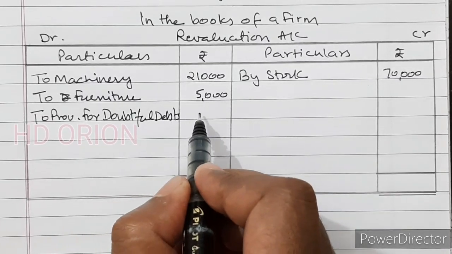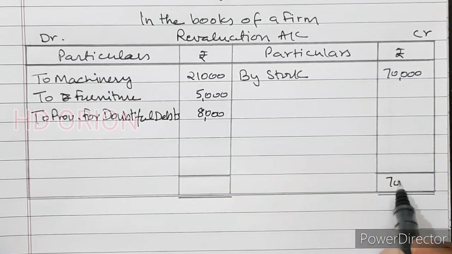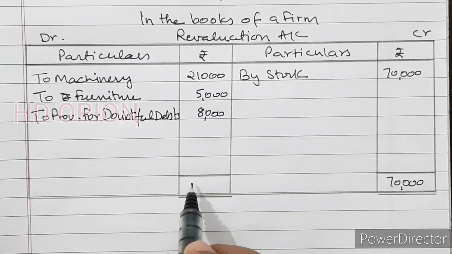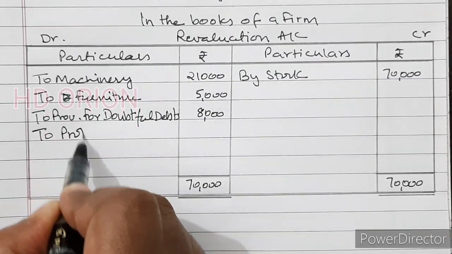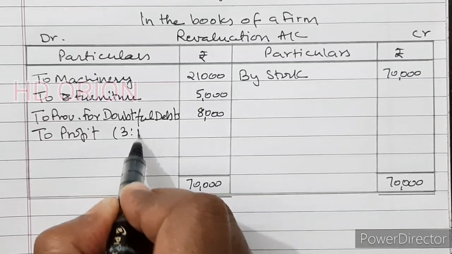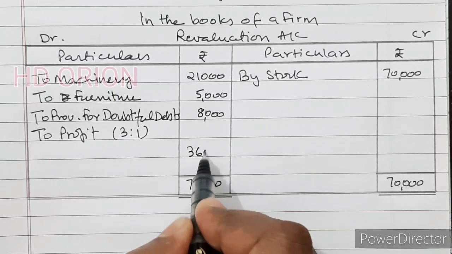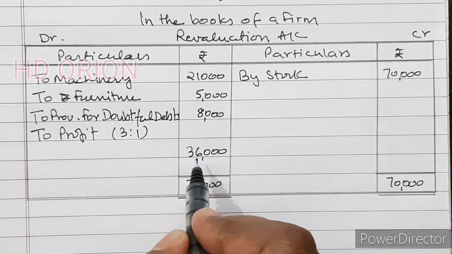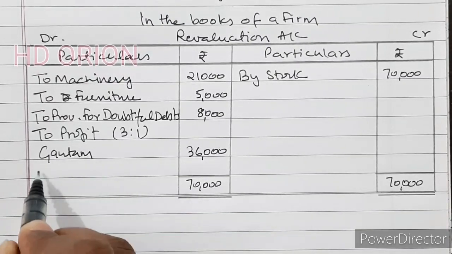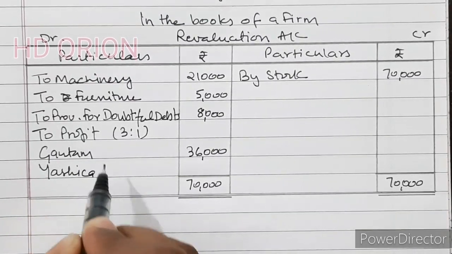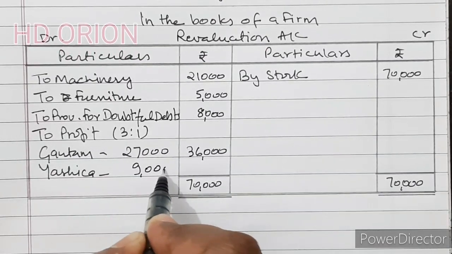Then there is a provision for doubtful debts, 10 percent of debtors. 80,000's 10 percent is 8,000. Now 70,000 minus these, 34,000, it will be 36,000 as profit. Profit on revaluation will be given to old partners in the old ratio, that is 3:1, 36,000. So which are the old partners? Gautam and Yashika. It will be 27,000 and 9,000.